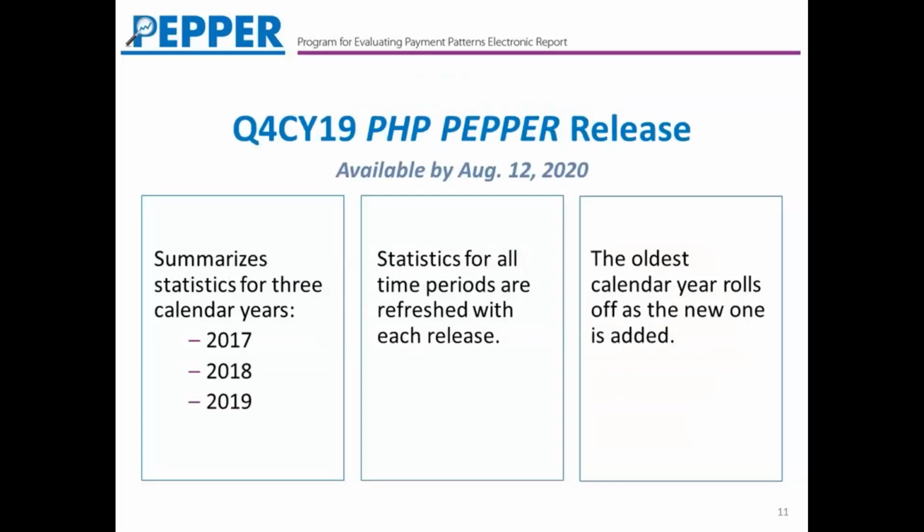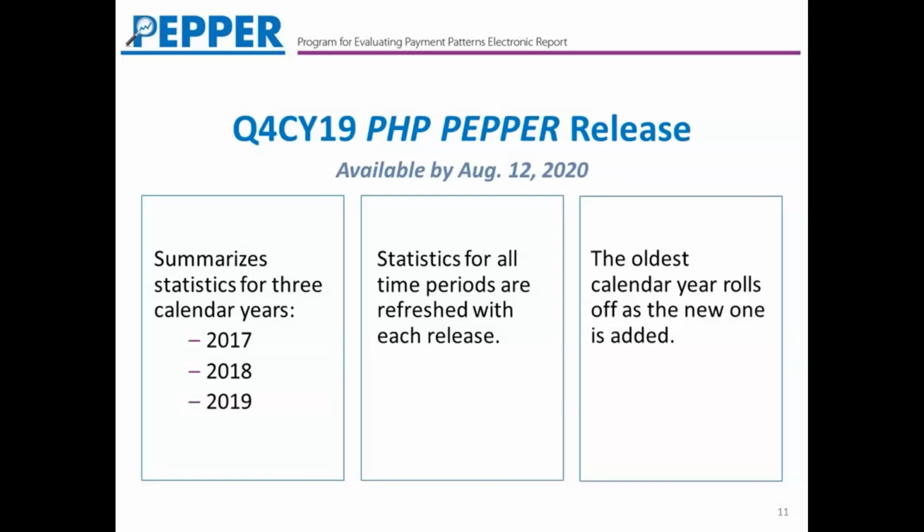Let's move on now and focus specifically on the PHP PEPR. The version Q4CY19 summarizes statistics for 3 calendar years: 2017, 2018, and 2019. Now, for those of you who are familiar with PEPR, you know that each time our team produces a PEPR, we refresh the statistics for all the target areas and for all of the time periods in the PEPR.